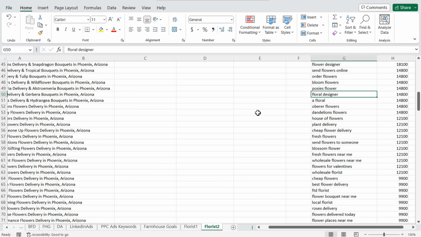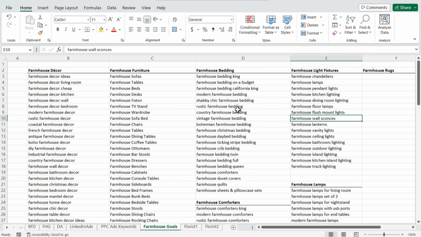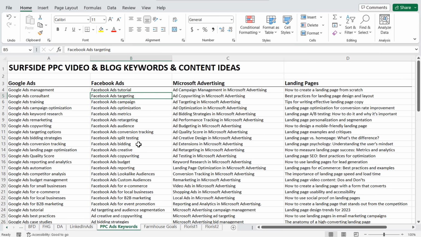So somebody goes to that page and says, okay, let me give this florist a call and see if they can help me for my wedding day or for my kid's birthday party, whatever it may be that somebody wants to buy flowers for. Farmhouse Goals: people are looking for products, so I create product pages where I'm selling all these different types of products. Surfside PPC: people are looking for information, education.